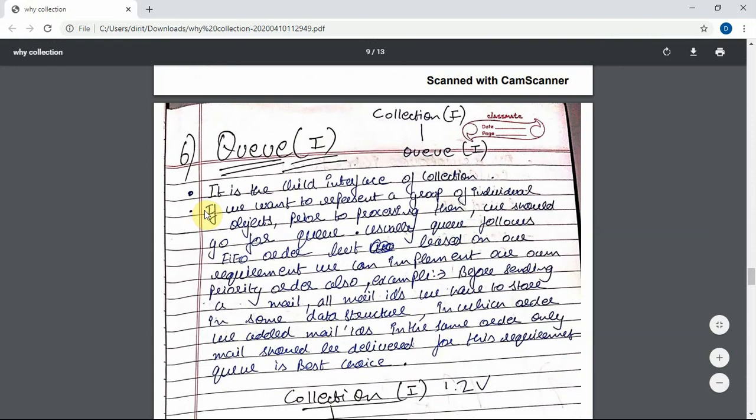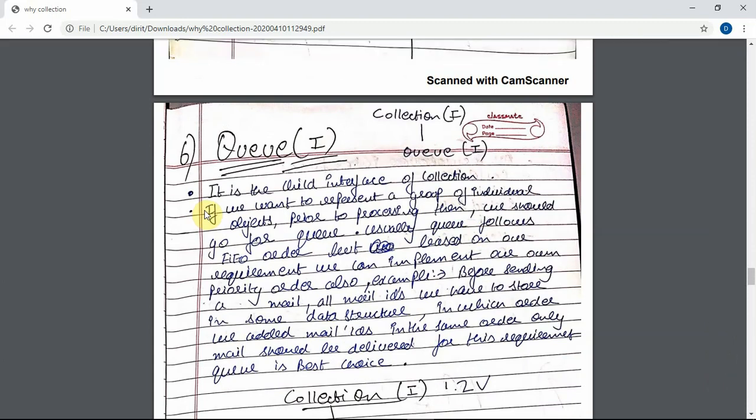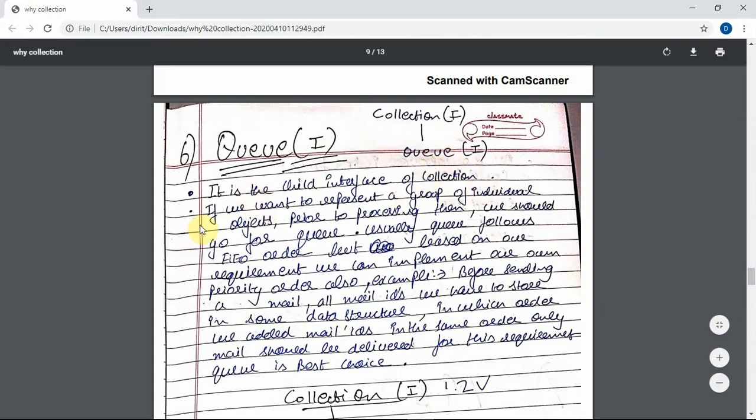What is a queue? Just remember any queue you have been in for an exam. It is a child interface of collection. If we want to represent a group of individual objects prior to processing, then we should go for queue. Usually queue follows first in first out, but based on our requirement we can implement our own priority order.